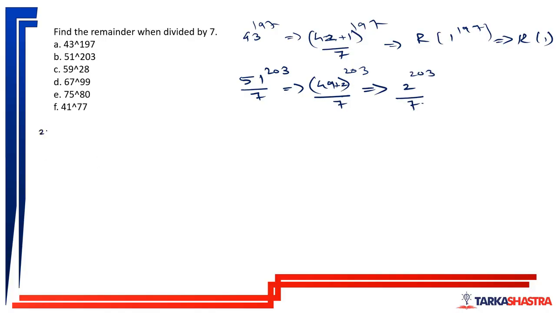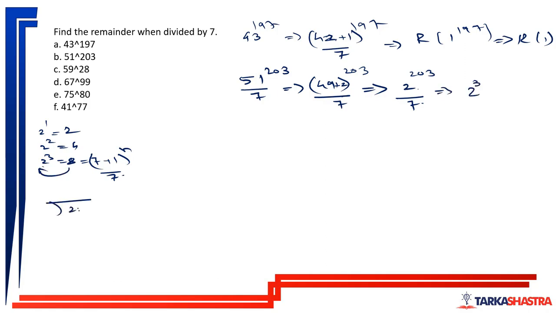Now, which power of 2 is closest to 7? So 2 to the power 1 is 2, 2 to the power 2 is 4, 2 to the power 3 is 8. 8 is a good number because I can write it as 7 plus 1 raised to n divided by 7. So I want 8, and for 8 I need 2 cube.